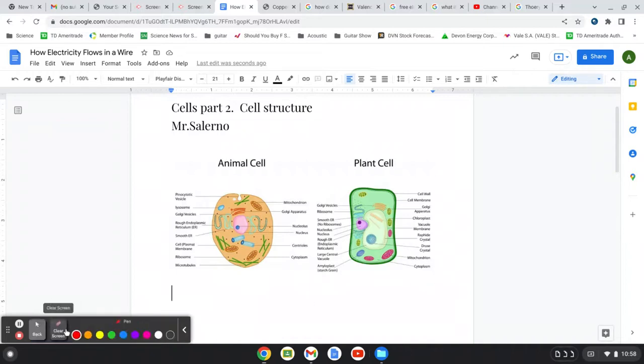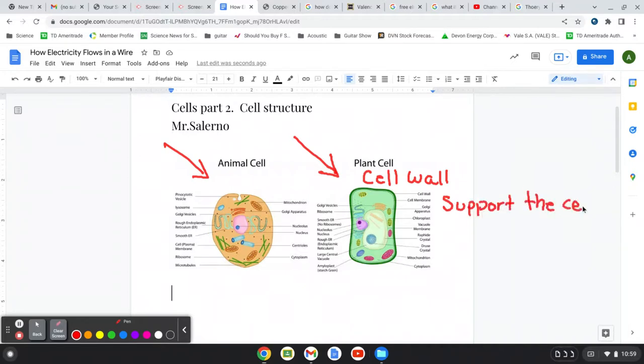But right now, you can see we have an animal cell right there and we have a plant cell right there. So, what do you think the difference is? Besides the color and stuff. Do you see a noticeable difference in the plant cell? Well, if you noticed, the plant cell has a cell wall, this rigid structure that supports the cell, right? The cell wall supports the cell, right? So why don't we have one? Why don't animals have cell walls?